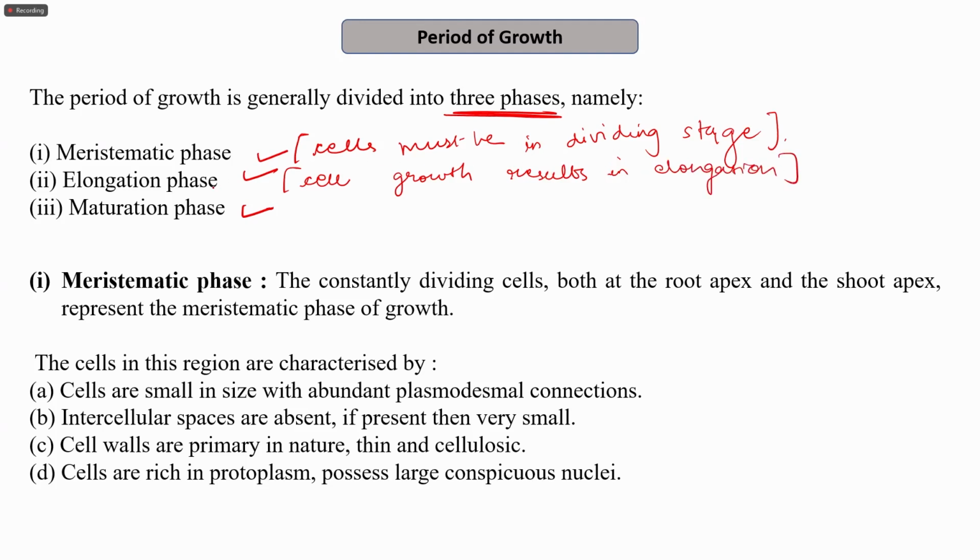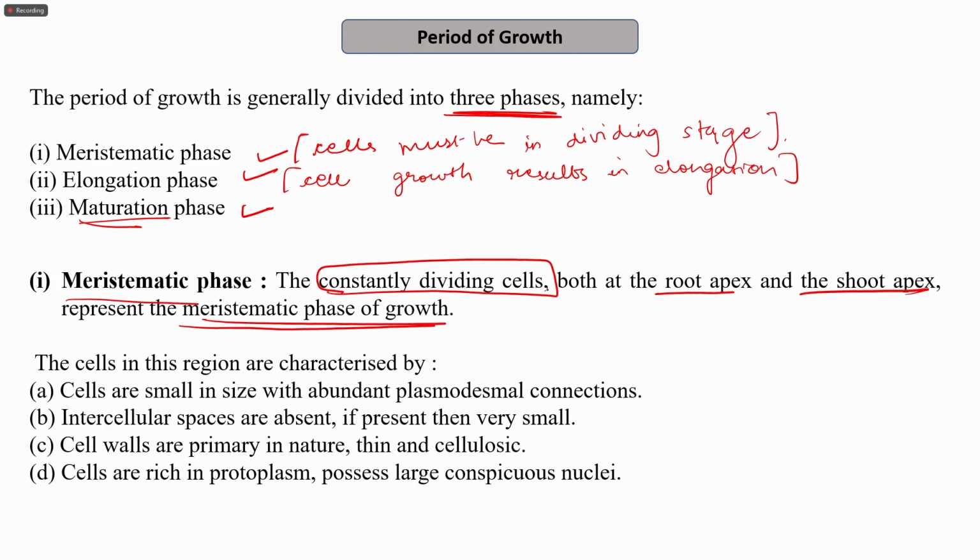So we will see we have a zone of elongation also, then we have a maturation phase. Firstly, we'll see what is the meristematic phase. The cells here are in a constantly dividing stage, and they are present at the root apex and the shoot apex, which represents the meristematic phase of the growth.